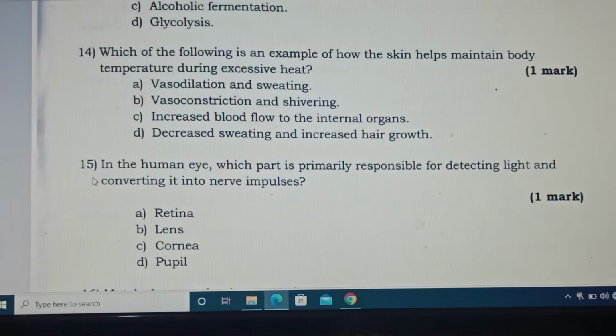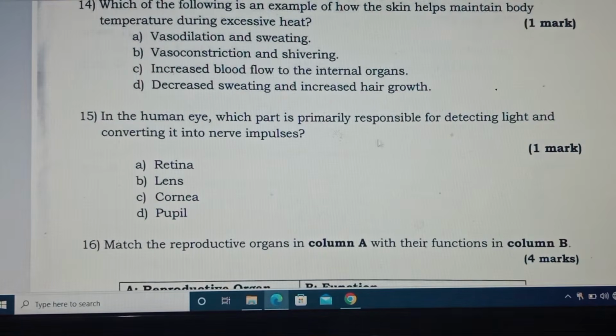For question number 15, in the human eye, which part is primarily responsible for detecting light and converting it into nerve impulse? It is A, retina.